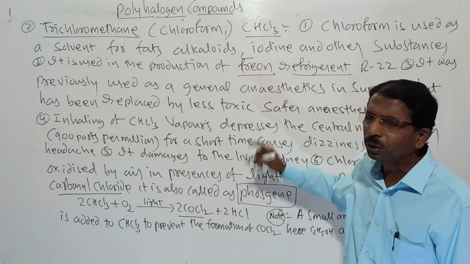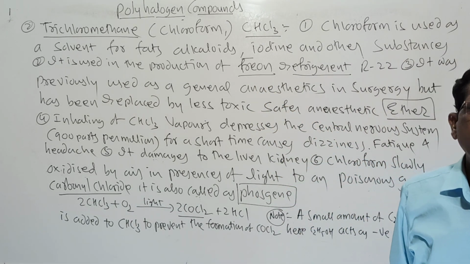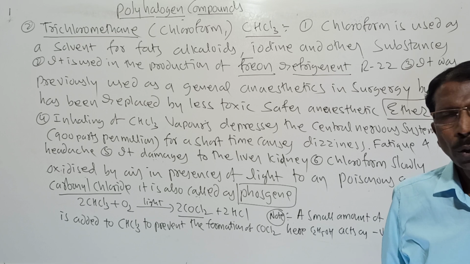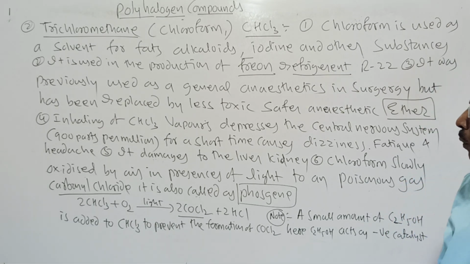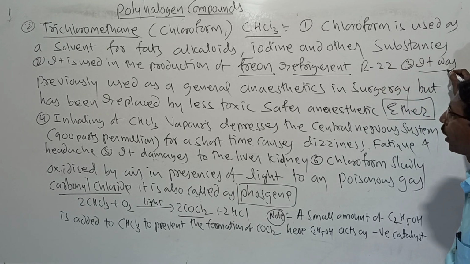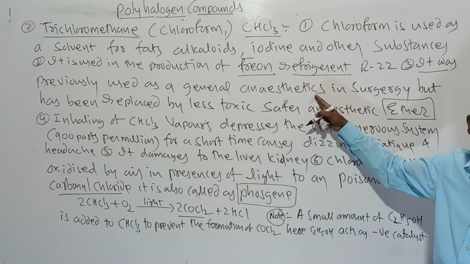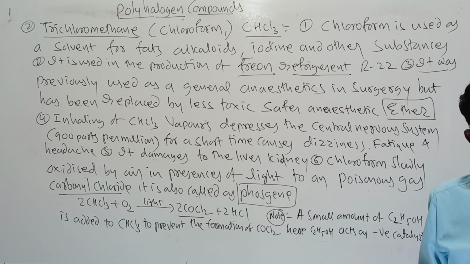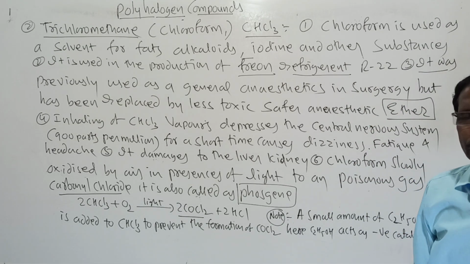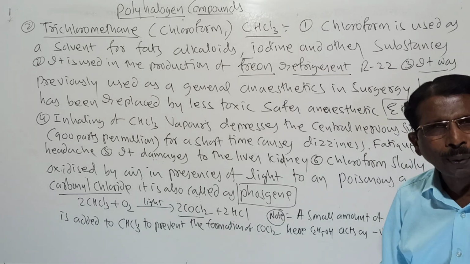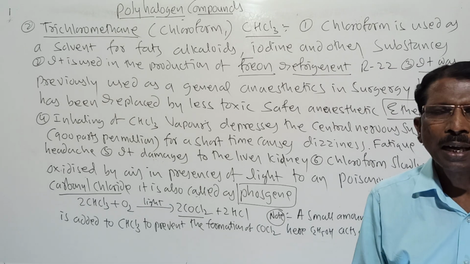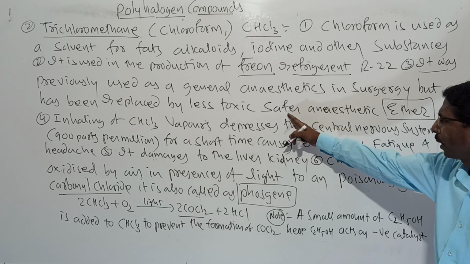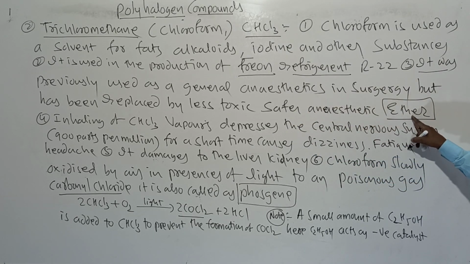The second use: it is used in the production of freon refrigerant, R22, which is used in air conditioning and refrigeration. And the third, very important one: it was previously used as a general anesthetic during surgery. Nowadays it has been replaced by a safer and less toxic anesthetic called ether.